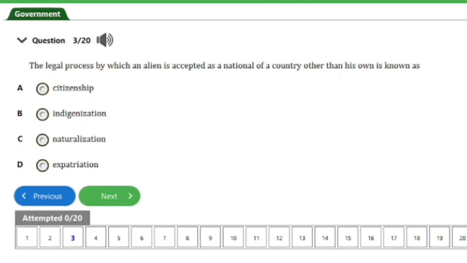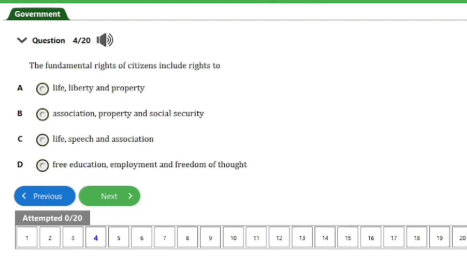So let's consider the next question, guys. We have question number 4 here. It says, the fundamental rights of citizens include rights to A, life, liberty and property, B, association, property and social security, C, life, speech and association, D, free education, employment and freedom of thought.